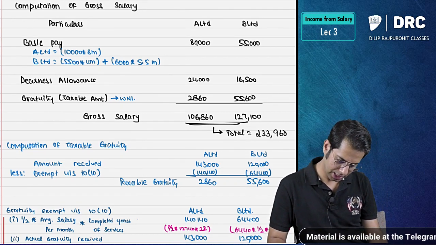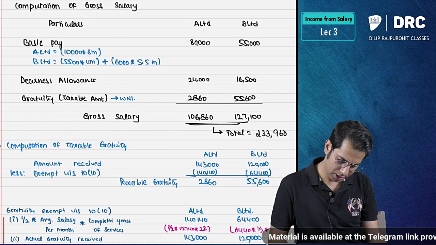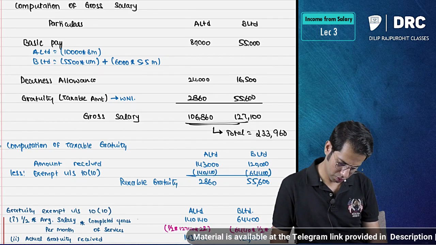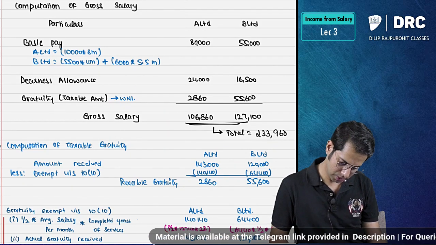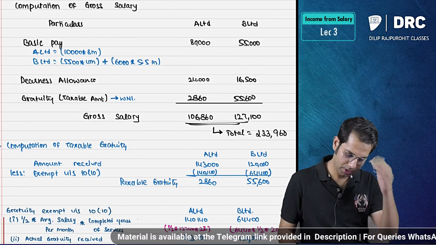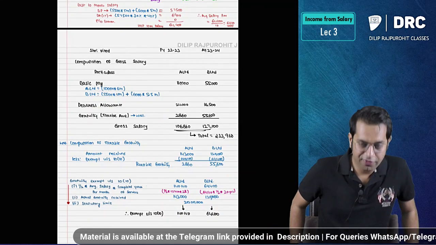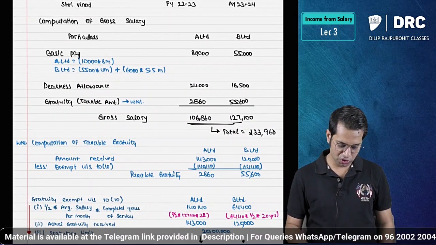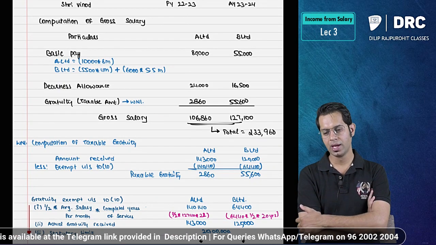So we'll recheck the calculation. 80,000 plus 24,000 plus 2860 plus 127,100. Yeah, so this is the final answer for this beautiful question of Shri Vinod. I hope you have understood this question. Very nice and beautiful question.